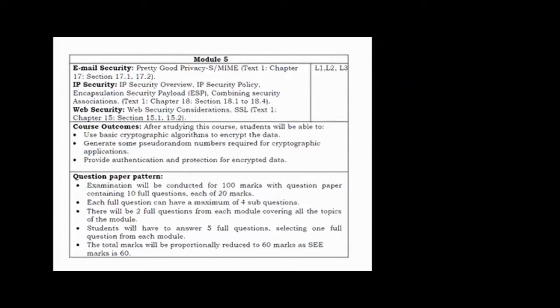Module 5 is the part of network security, where they discuss the email security, like S/MIME technologies, and also IP security, and the web security that you see. So IP security is all related to how you encrypt the particular packet while sending the data. And web security, nowadays, if you are observing HTTPS and all, those kinds of details are discussed in module 5.